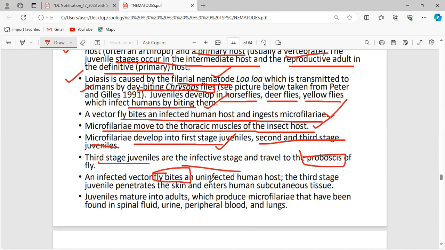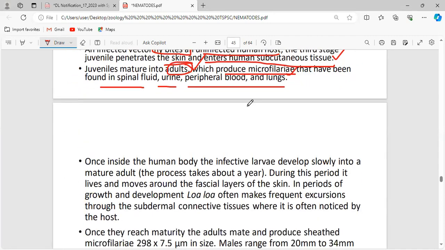When the fly bites an uninfected human host, these third stage juveniles penetrate the skin and enter the human subcutaneous tissue. Now, this third stage juvenile is transformed into an adult. This adult will produce the microfilariae. Clear? These microfilariae can be found in the spinal fluid, urine, peripheral blood, and the lungs.